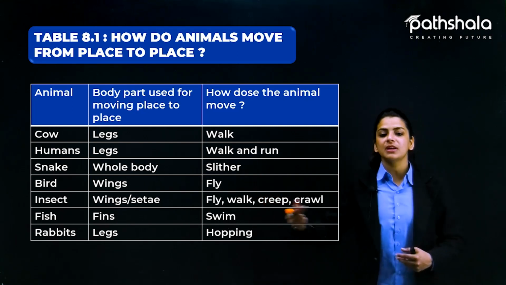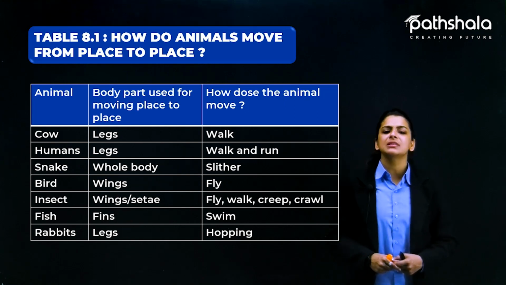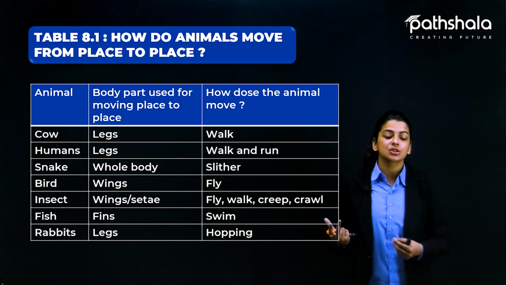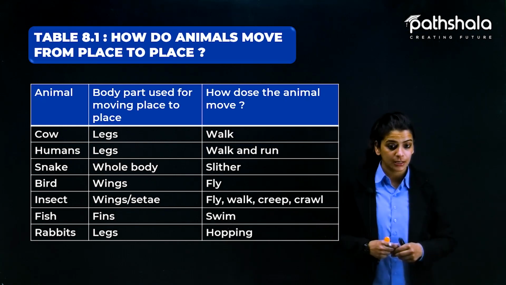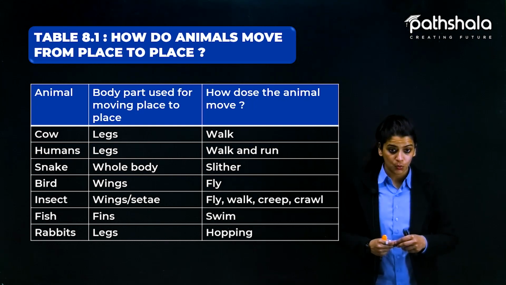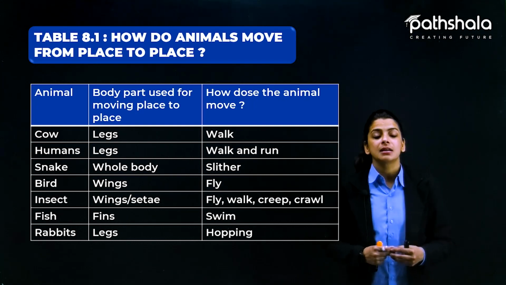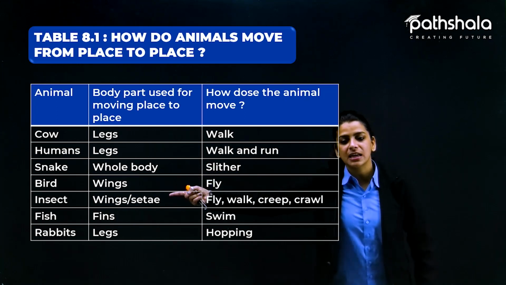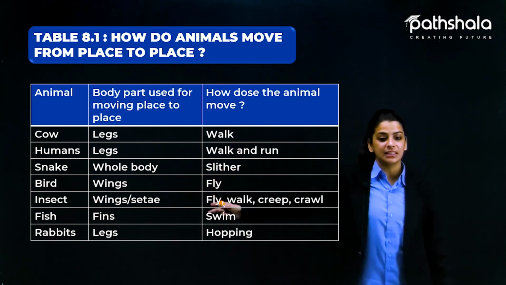Now, in the next column, we have insects. Insects, सभी ने देखा है. कई insects होते हैं जिनके छोटे-छोटे legs भी होते हैं. Some insects have small legs. Some insects have wings also. Besides having legs, some insects have wings also. And also, with the wings, as you have seen, I have written setae.